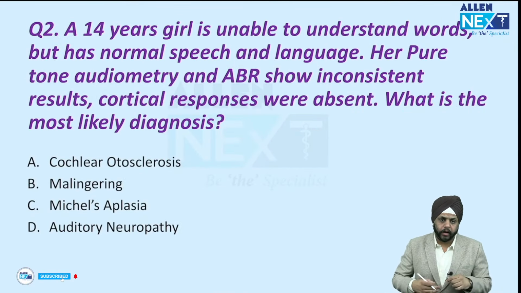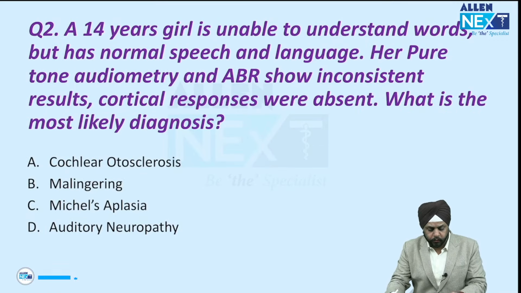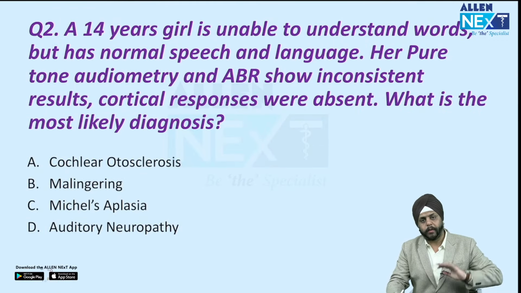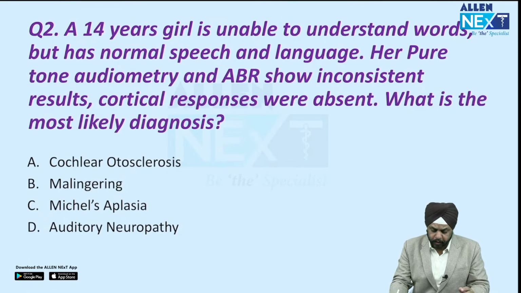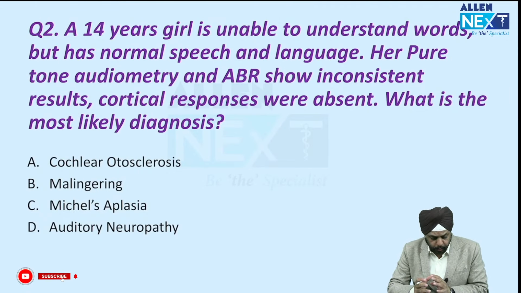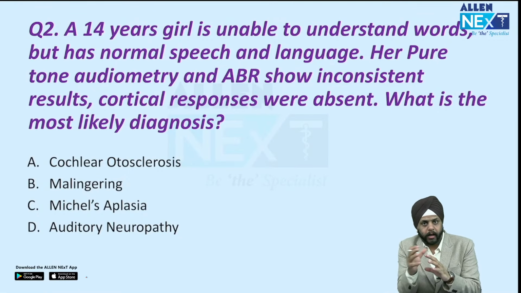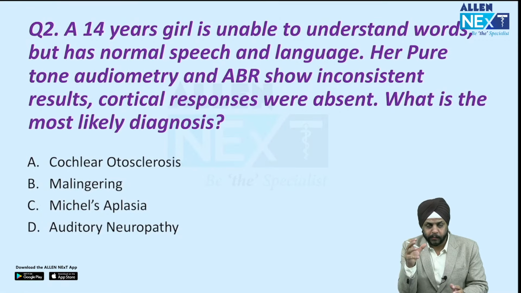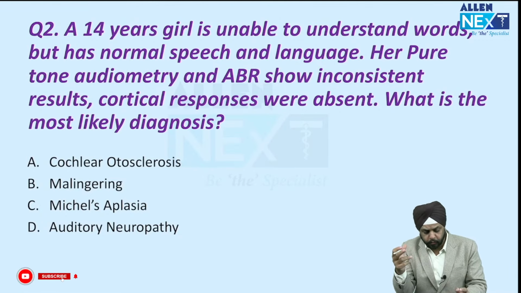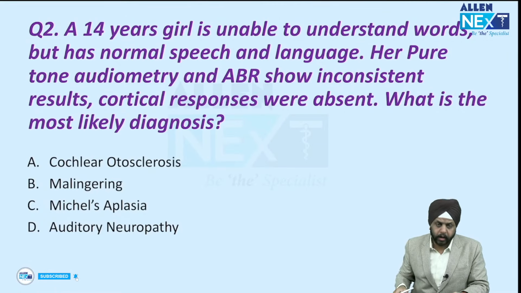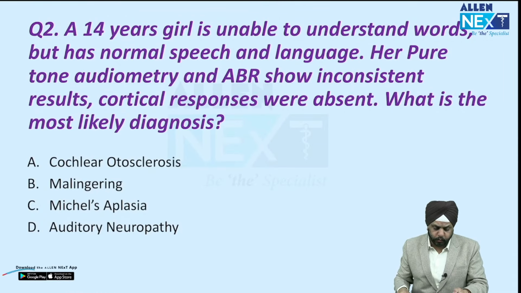Very interesting question, and I know this question is going to have multiple controversial answers by different faculties, because the language over here is a little bit tricky. So I'm again saying, you will get different answers from different faculties, and that's because the question is not complete, or the question is not that clear to everyone. Why? Let's look over here, and I'll share my thoughts on this question with you.